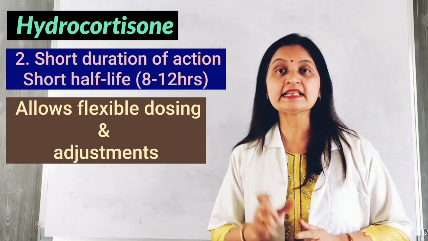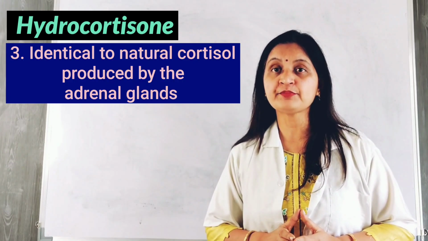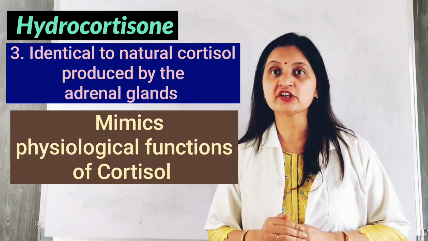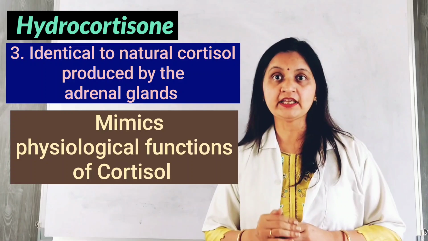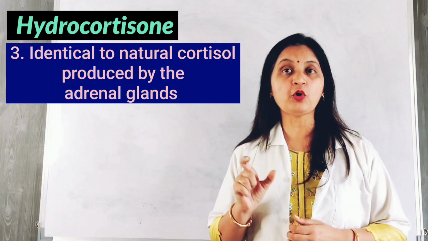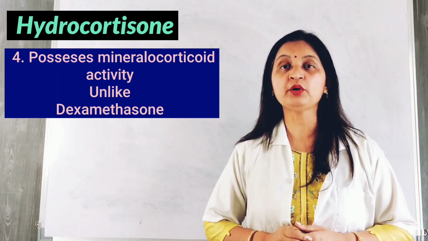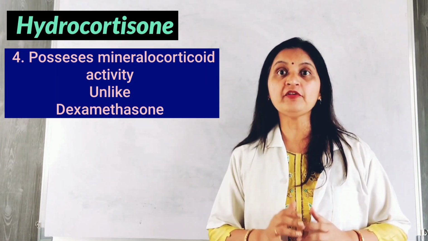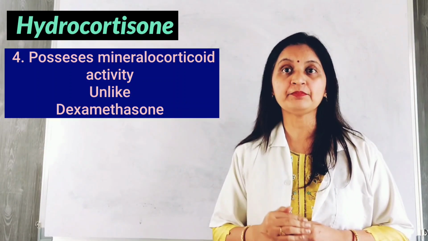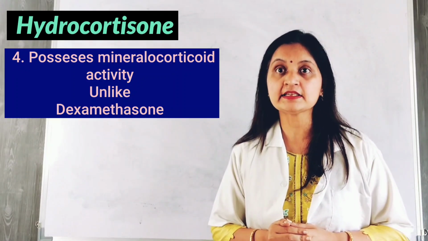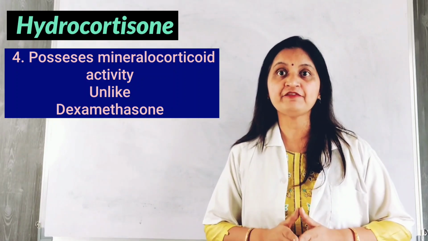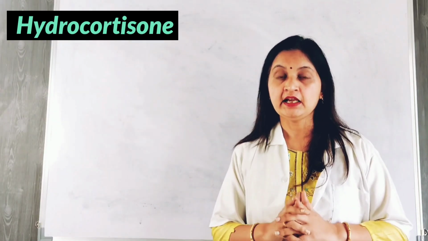Thirdly, hydrocortisone is identical to natural cortisol that is produced by the adrenal glands, and therefore it mimics the physiological actions of cortisol, including the metabolic effects and the anti-inflammatory effects. Importantly, hydrocortisone has mineralocorticoid action which is deficient in acute adrenocortical insufficiency. So through mineralocorticoid action, it restores and maintains the blood volume, the blood pressure, corrects the electrolyte imbalances, and therefore hydrocortisone, because of its mineralocorticoid action, is preferred in adrenocortical insufficiency.